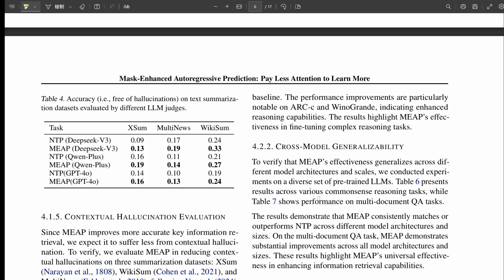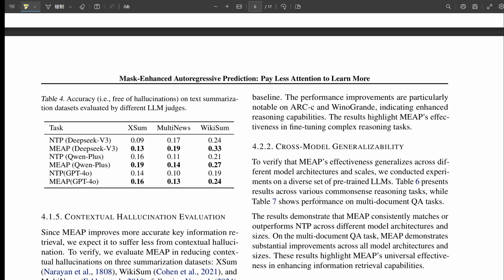And this learned behavior, this more peaky attention, carries over to inference time, even when there are no masks. That's what the evidence suggests. During inference on actual tasks, MEAP models focused much more strongly on the right stuff. They measured attention on answer-relevant tokens. MEAP put 34.5% of its attention there, compared to only 9.4% for NTP. Wow, that's a huge shift. It is. And conversely, attention on less relevant parts, like the context before the answer, dropped dramatically from 73.1% in NTP down to 49.1% in MEAP. So it really learns to zoom in.